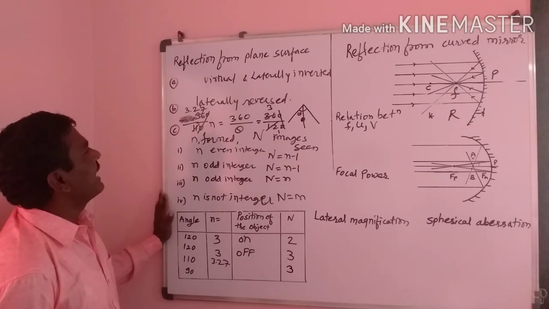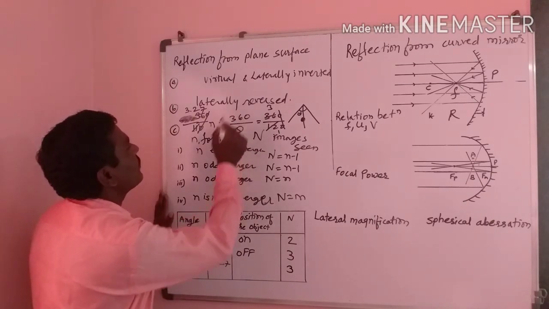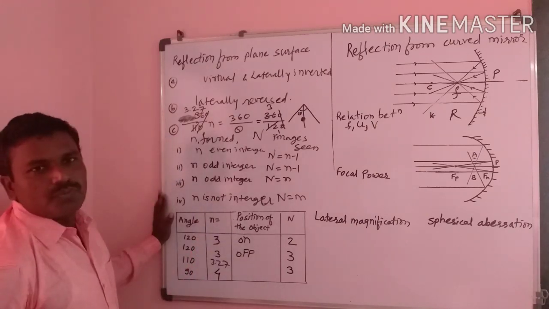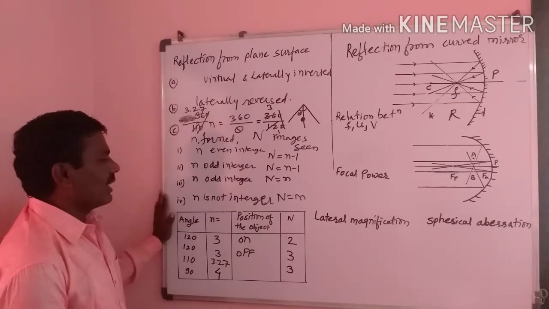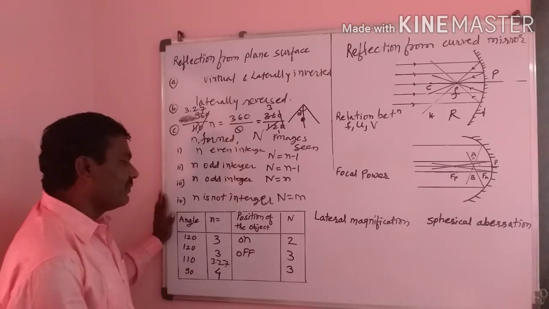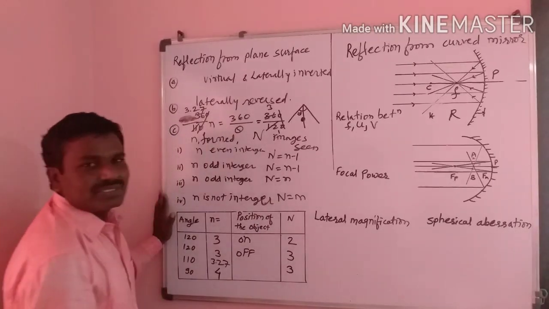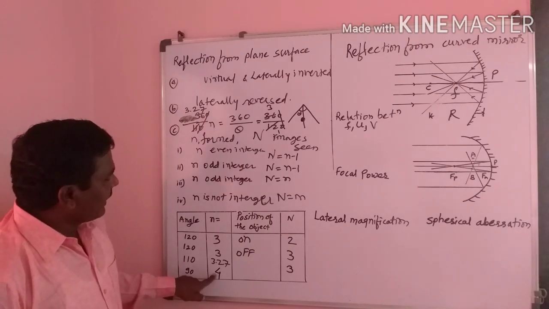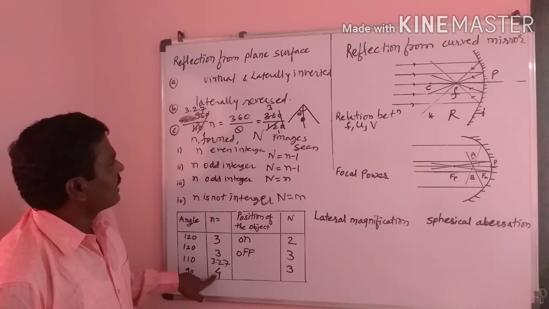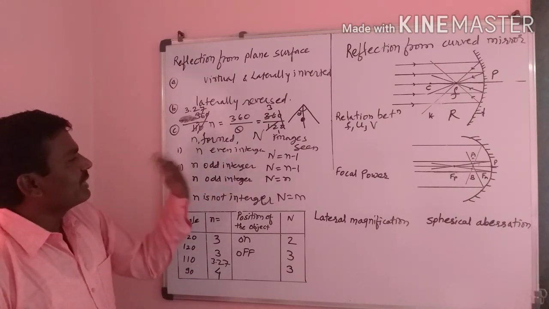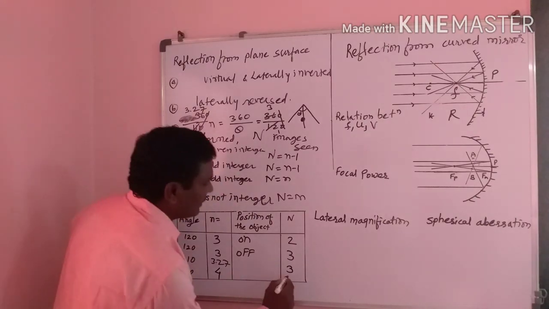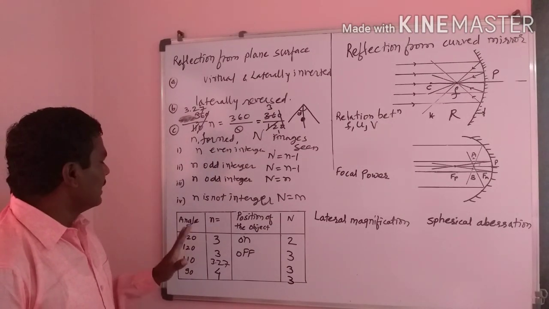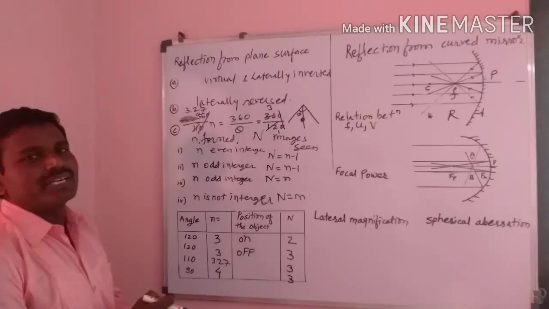Now consider the angle 90. Here 9 fours are 36, and we get 4 images formed, with the object anywhere. How many images are seen at that time? Is 4 odd or even? It is an even integer, and for an even integer the images seen are n minus 1, that is 3. In this way we get different numbers of images between two reflecting surfaces.